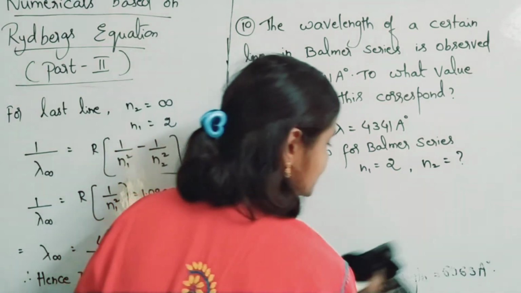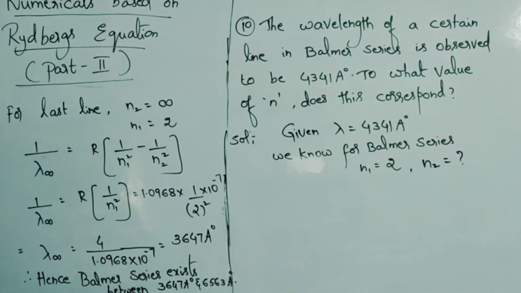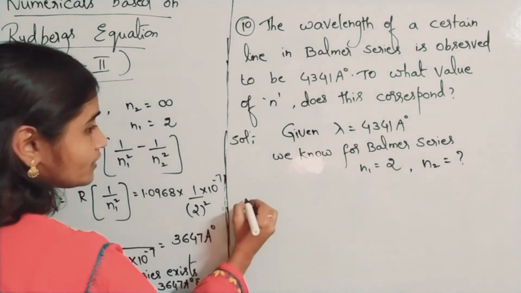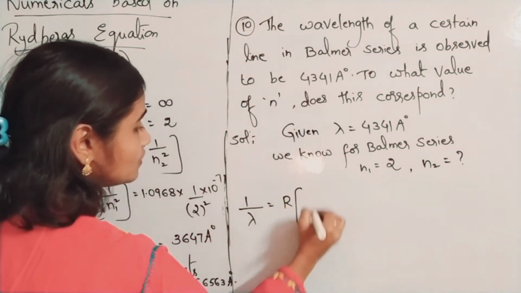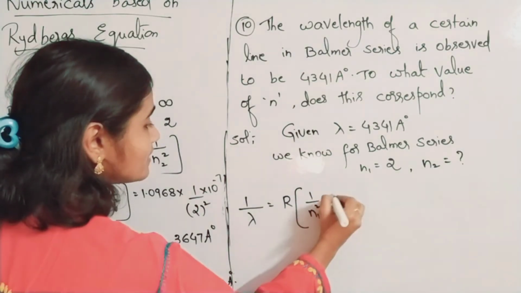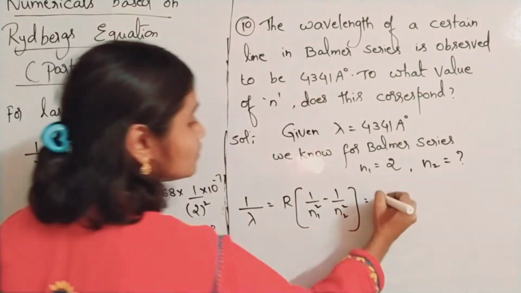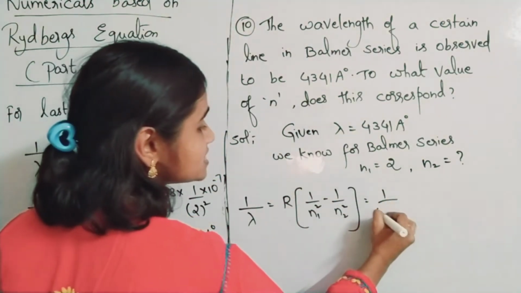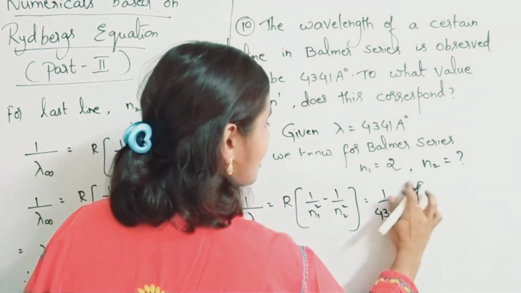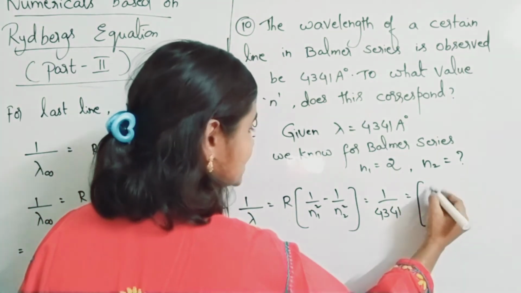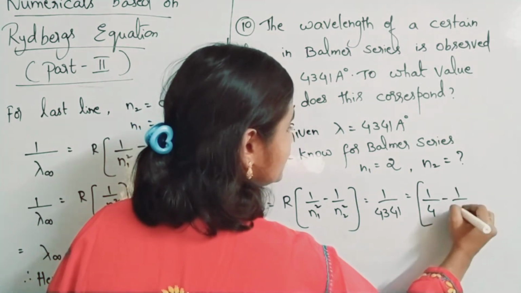So let us substitute the known values in the Rydberg's equation. 1 by lambda is equal to R into 1 by n1 square minus 1 by n2 square. 1 by lambda value, how much is it given? 1 by 4341 is equal to R into 1 by 2 square, which is 4, minus 1 by n2 square.